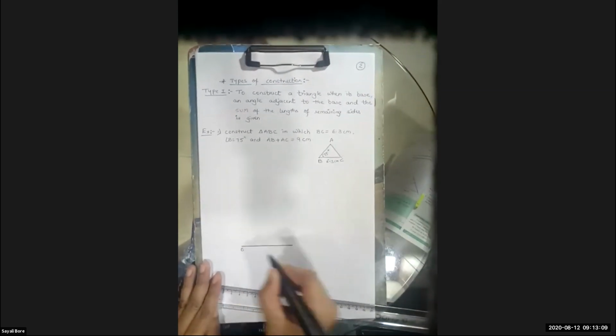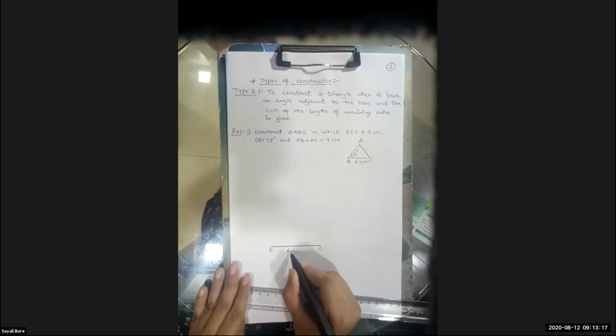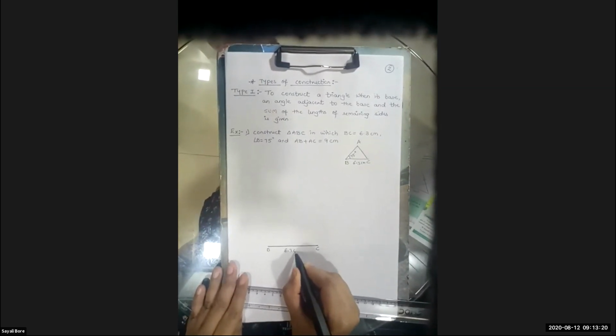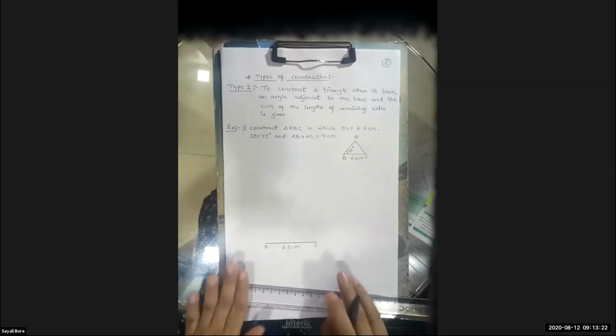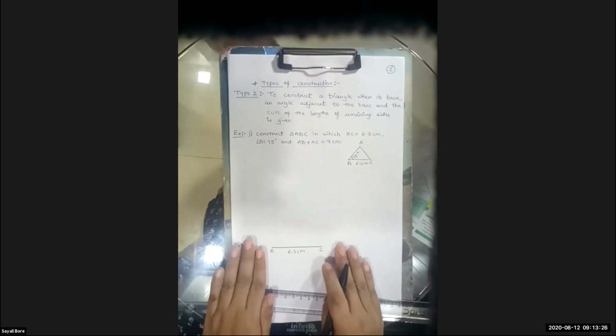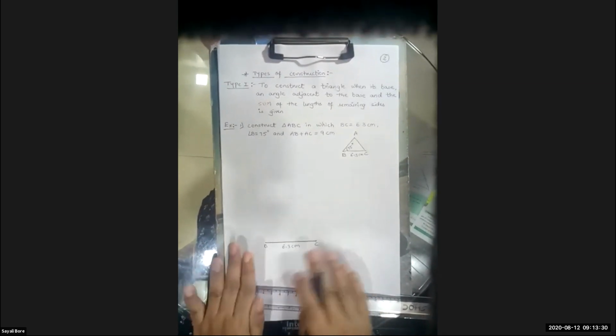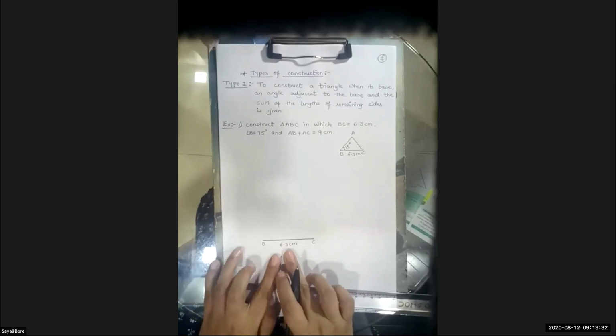I will write BC. Measurement here I will write, as I told you, 6.3 centimeter. See, here also I am following the rules. What are the rules? Immediately when you draw a segment, give the name, write the measurement.